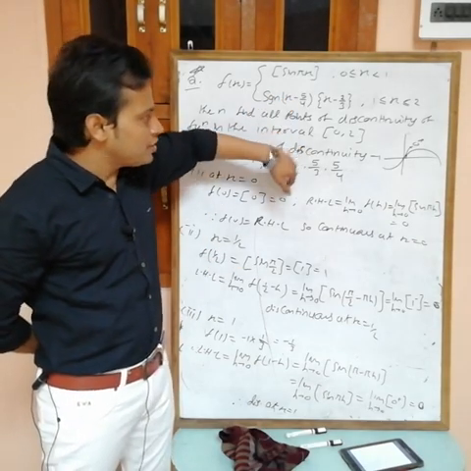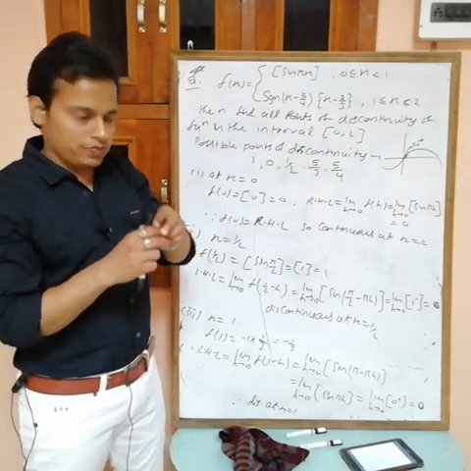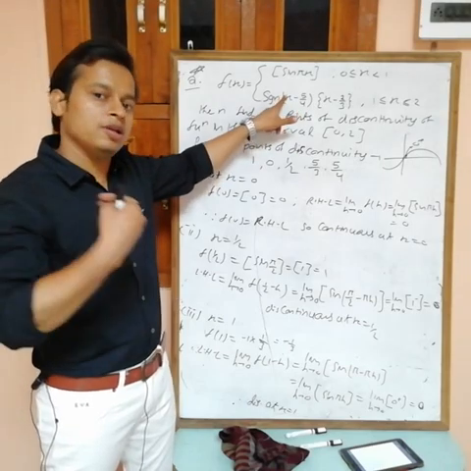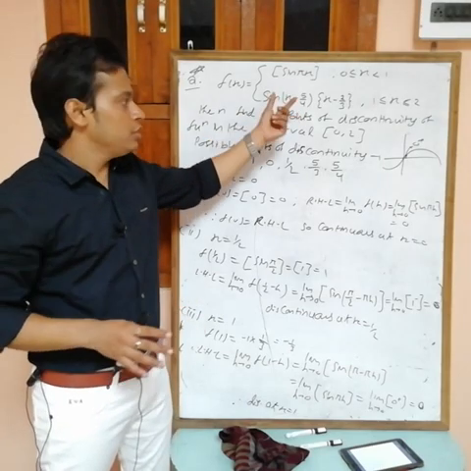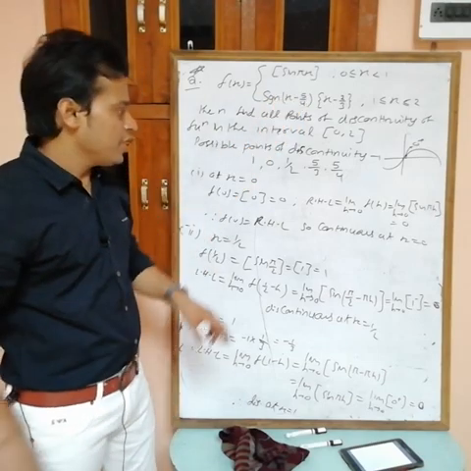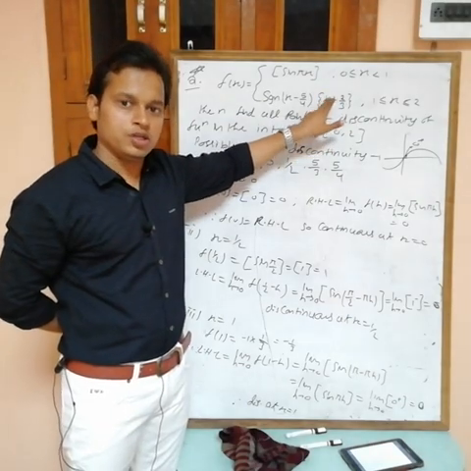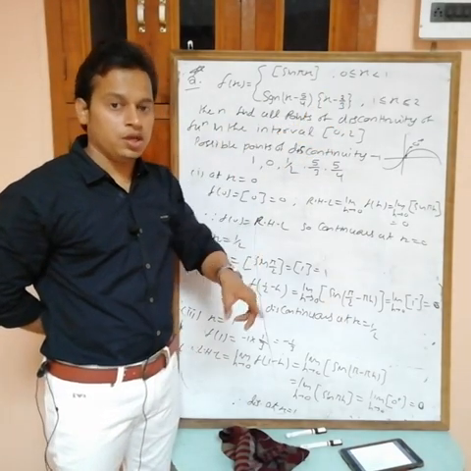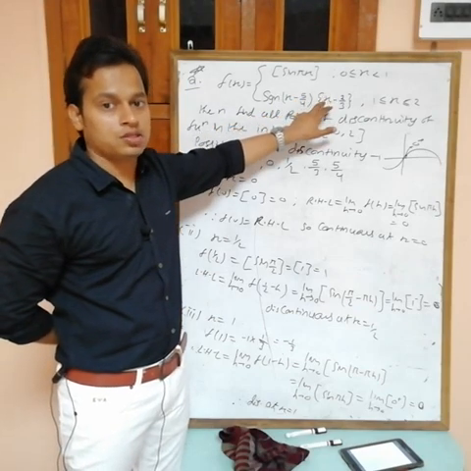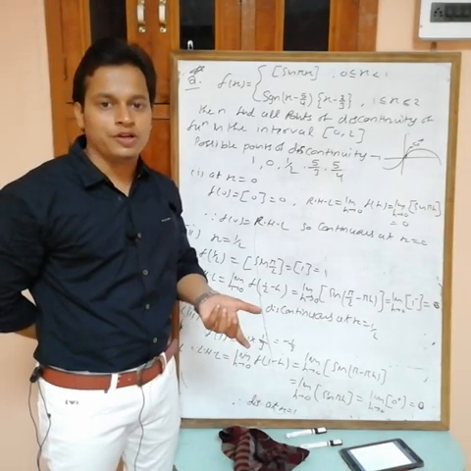If you put 5/3 plus or 5/3 minus, this value is always positive, so signum is equal to 1. If you put 5/3, then this becomes 1. Fractional part of 1 is 0. Now if you put 5/3 minus, this is 1 minus, and the fractional part of 1 minus is 1 minus h, it means 1.